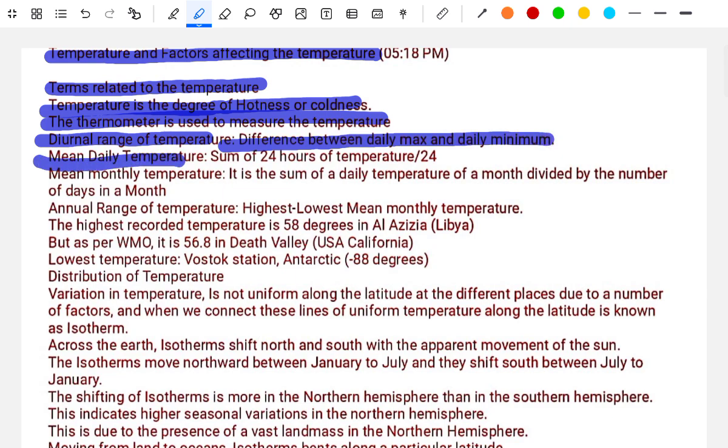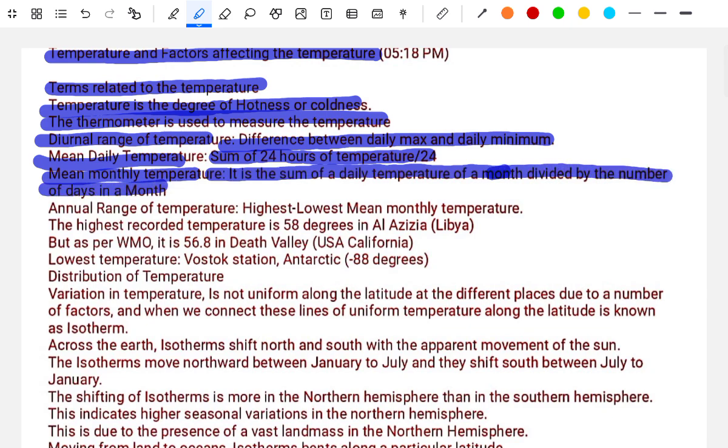Mean daily temperature: sum of the 24-hour temperatures divided by 24. Mean monthly temperature: the sum of the daily temperatures of the month divided by the number of days in the month. Annual range of the temperature: the difference between the highest and lowest means of the monthly temperature.